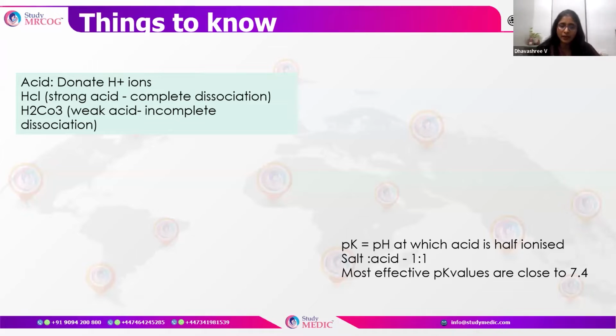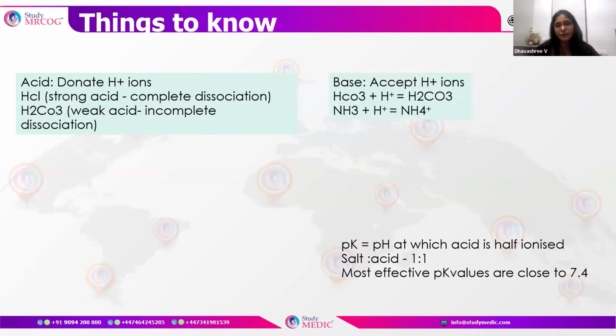With this in mind, what does a base mean? A base is anything which accepts a hydrogen ion. HCO3 is a base which accepts the hydrogen ion and becomes carbonic acid, that is H2CO3. This is a reversible reaction: H2CO3 dissociates into H plus and HCO3, and HCO3 can act as a hydrogen acceptor, so HCO3 is a base.